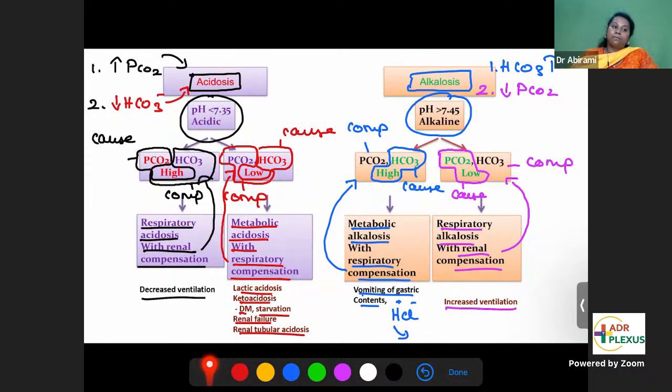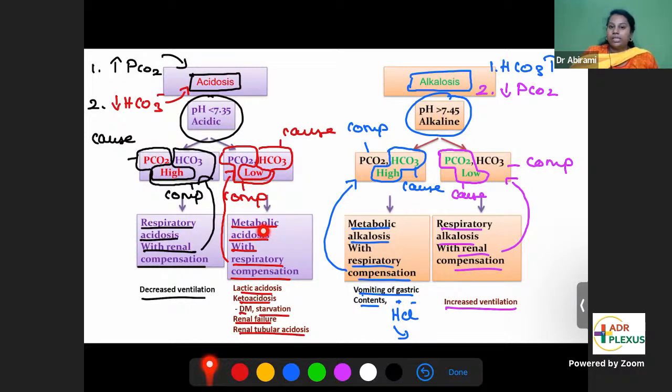Is Varsha. Metabolic acidosis with respiratory compensation. Okay, metabolic acidosis. See, you don't complicate too much. You just look at the word and try to find out. Metabolic means something wrong with the kidneys or the metabolism, so it's related to bicarbonate. In metabolic acidosis, bicarbonate is low, that is the cause.